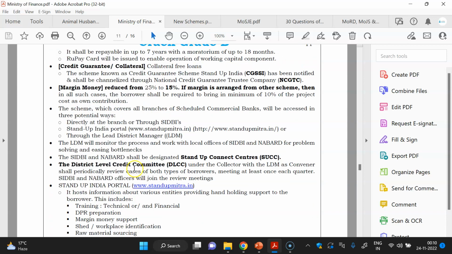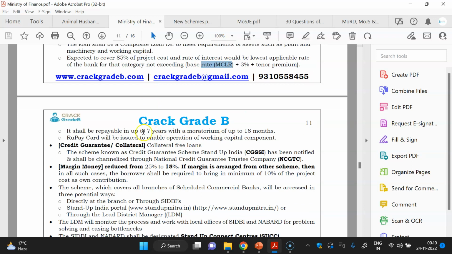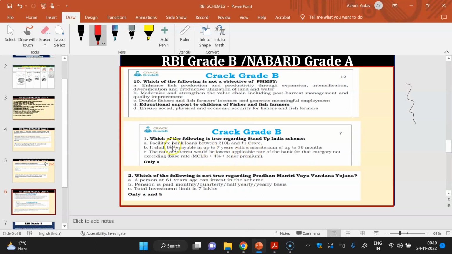Like this one, interest rate MCLR plus 3% plus tenor premium itself, repayable in 7 years with a moratorium period of 18 months. So all such important facts you have to cram. You can see that there were 3 options, so you have to choose the correct one for this scheme.